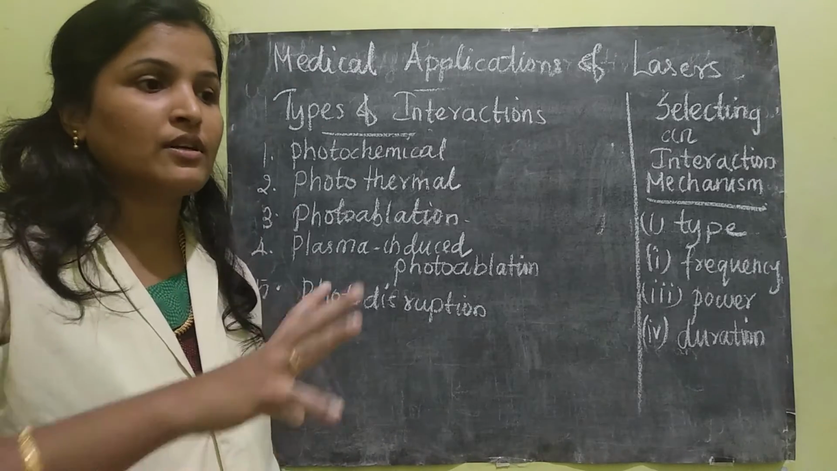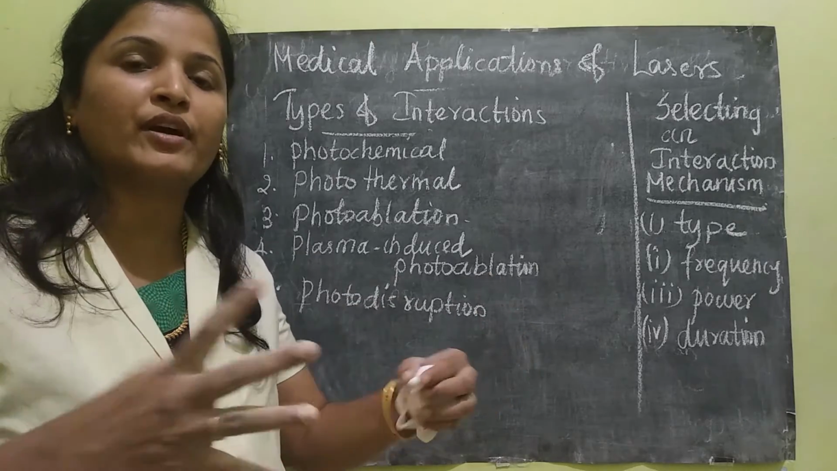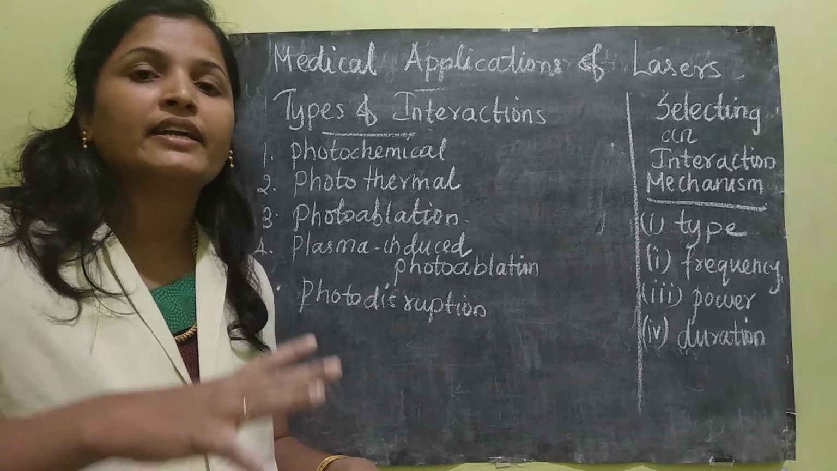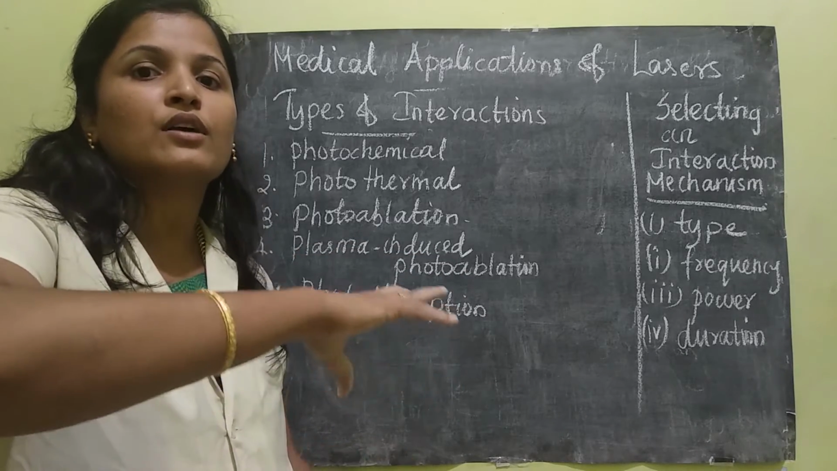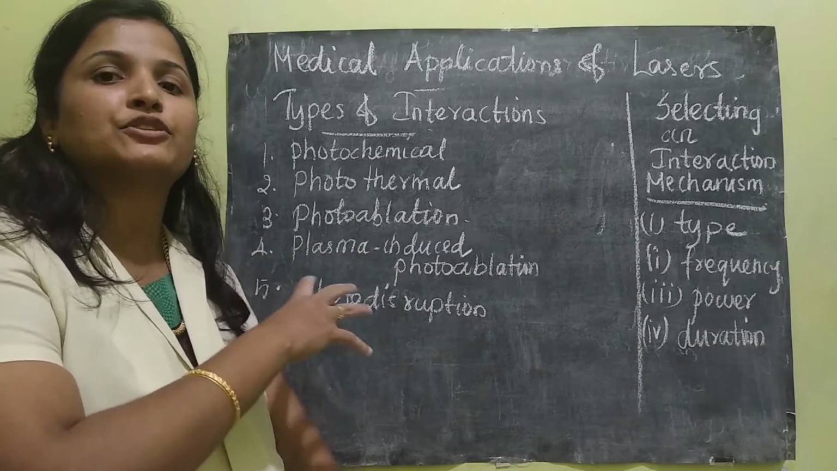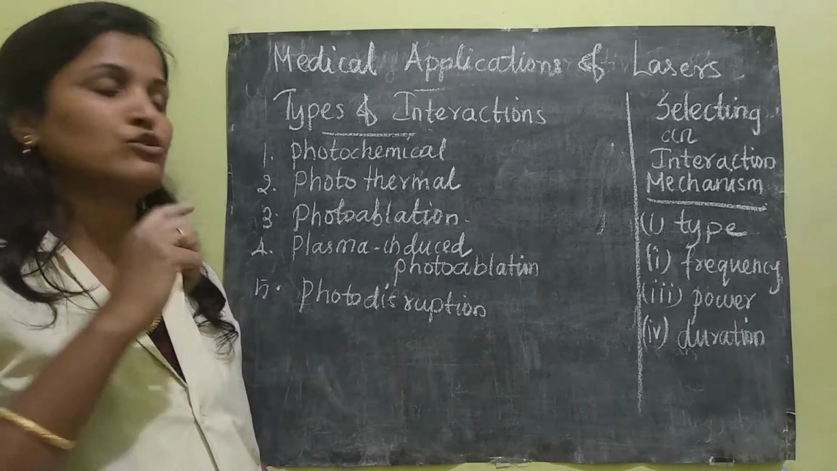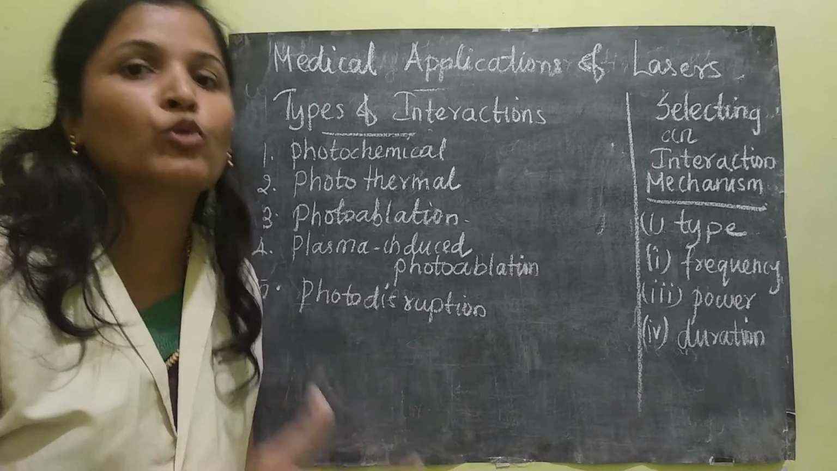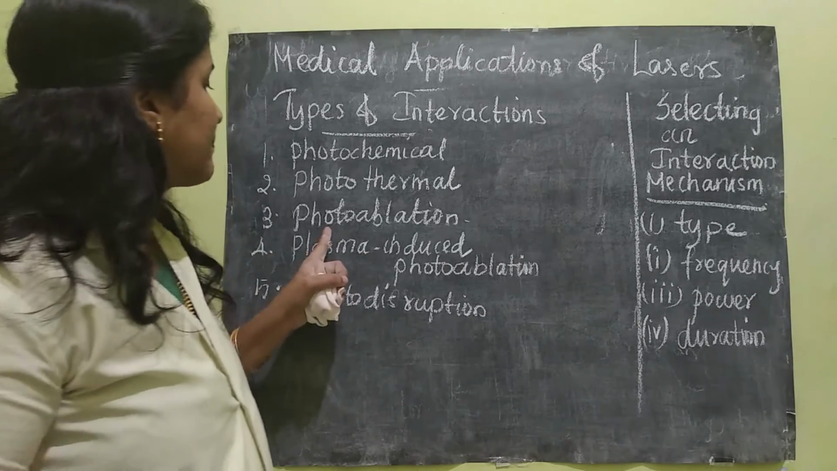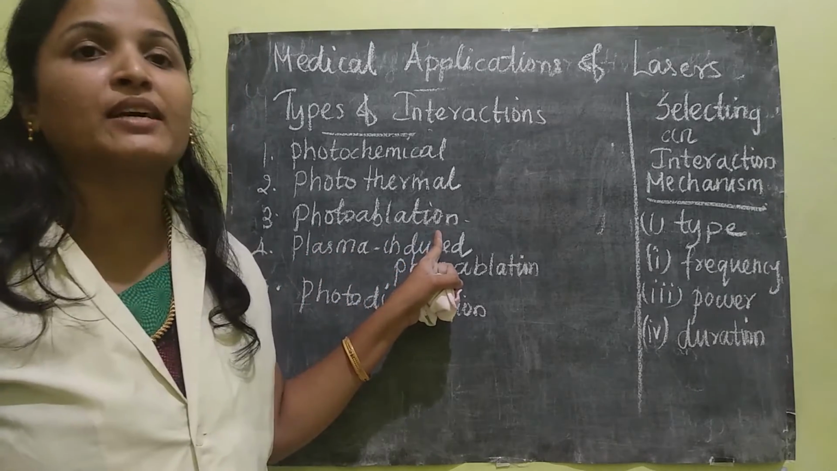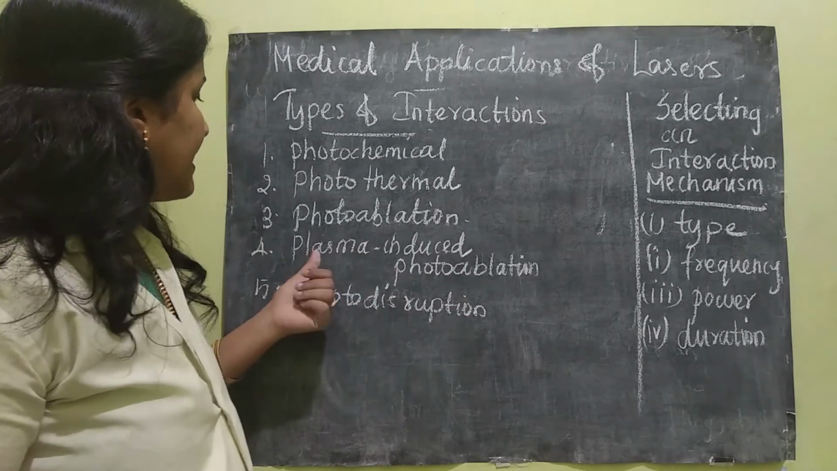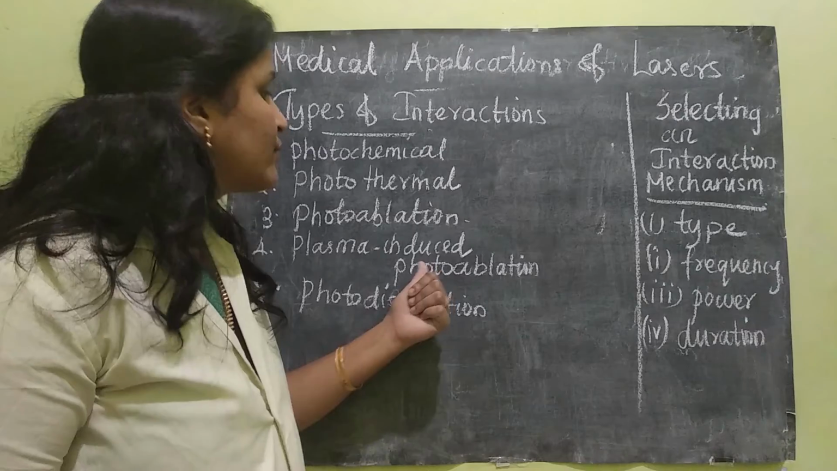Okay, understood? Since it reached the non-bonding orbit, it cannot hold with the other tissues. Because of that, it will be ejected. So in photoablation, the tissue is removed. This interaction is applicable in eye surgery. Okay, fine. Next is plasma-induced photoablation.